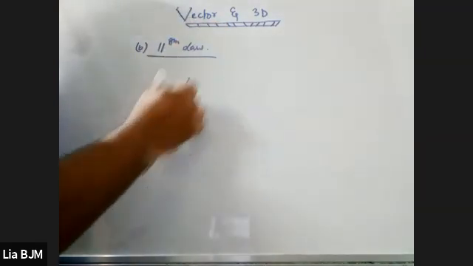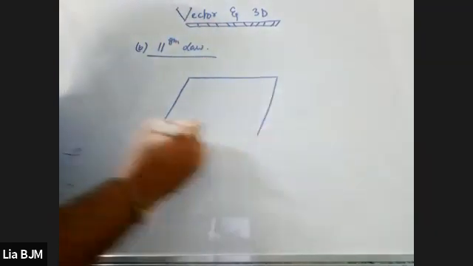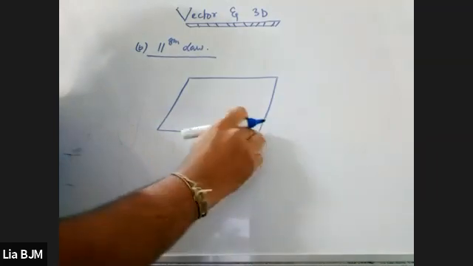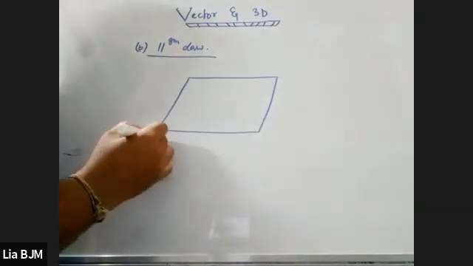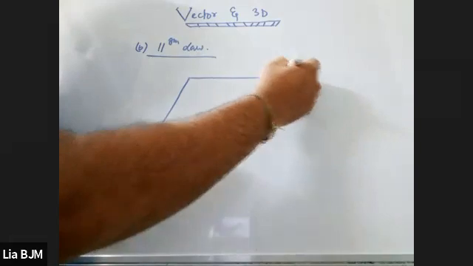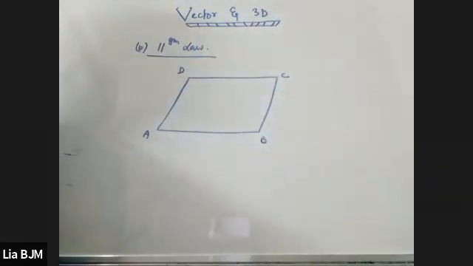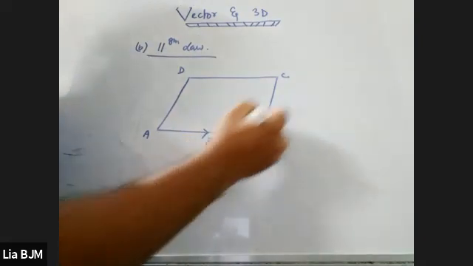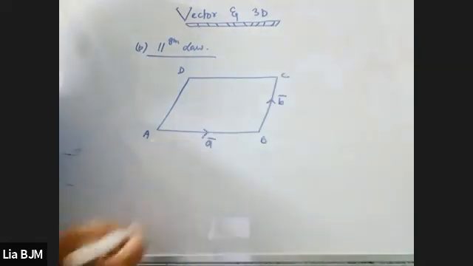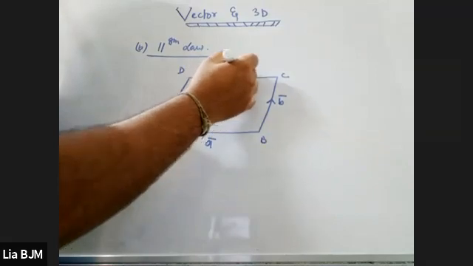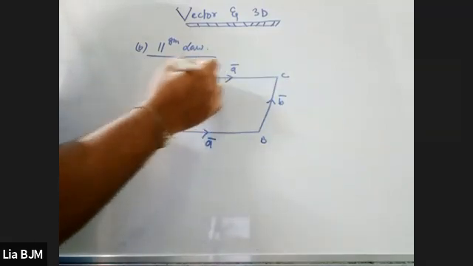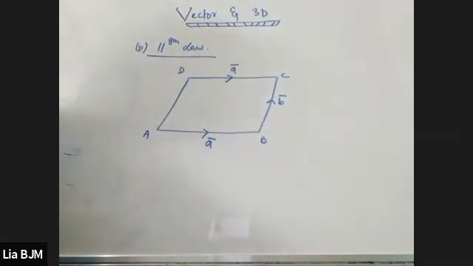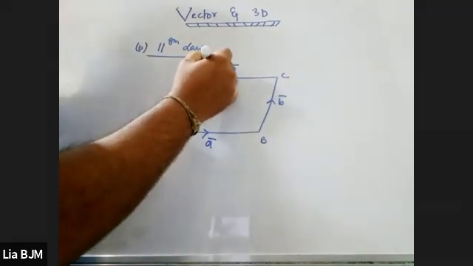What it means is that if I consider the vectors along the adjacent sides of a parallelogram ABCD, and we are considering that this direction is A vector and this is B vector, then if I consider the sense over this side, it will become A vector. If I consider the sense over this side, it will become minus A vector.